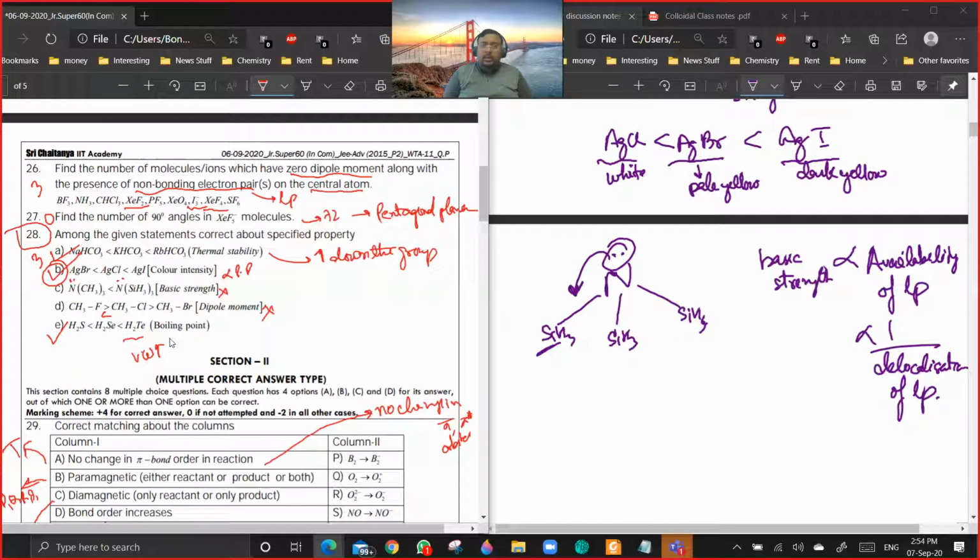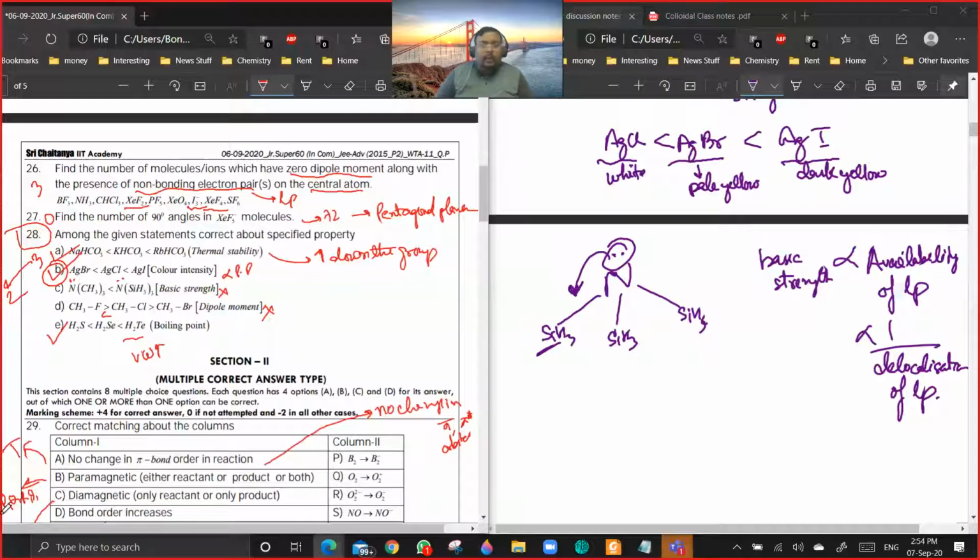This is something which is experimental. You have to take it like that. So based on that, it should be AgCl, then AgBr, then AgI. AgI should be maximum, AgCl should be minimum. But the trend is not given correct. So the answer should be 2 actually. Okay? Yes or no? Yes, sir.